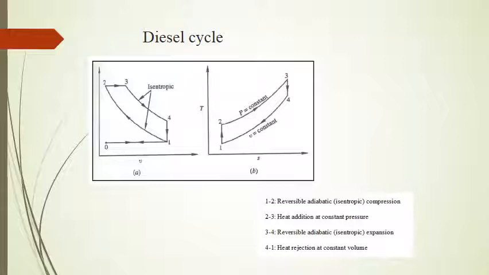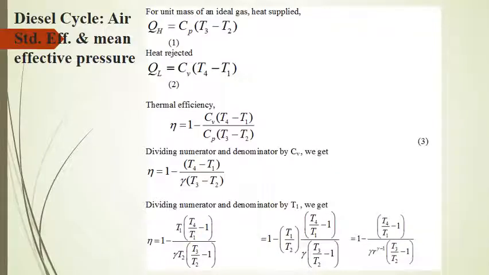Similarly, all the processes have been shown on the TS diagram. So isentropic processes will be shown by vertical lines, whereas constant pressure and constant volume curves will both be inclined curves. The difference lies in that the constant volume curve has more slope than the constant pressure curve. Now a similar type of exercise we are going to do for the evaluation of air standard efficiency and mean effective pressure for a diesel cycle.